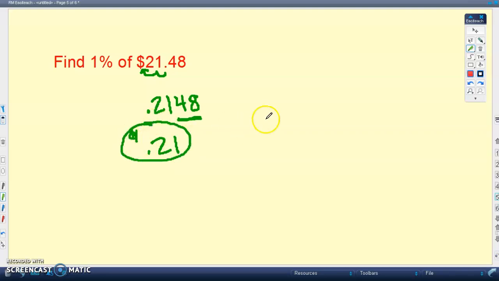Now, I have had some people in the past say, if you look at it this way, 0.2148, all right, that 8's going to make that 4 become a 5, right, if you round it, and then that 5 is going to affect that 1 and make that become a 2, okay? Yes, I do understand that as well. And there's going to be some room for rounding involved with this as well. But in this case, all right, this after fact is less than 50, so therefore it won't really affect that 1. Okay, let's look at one more example here.